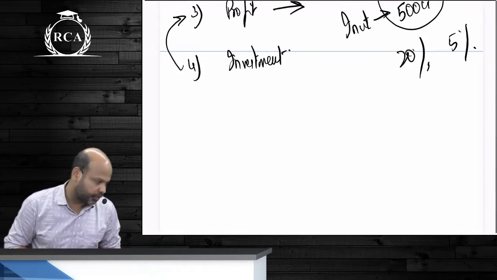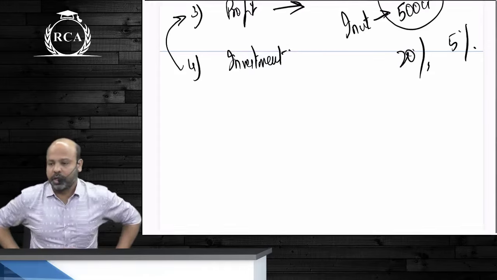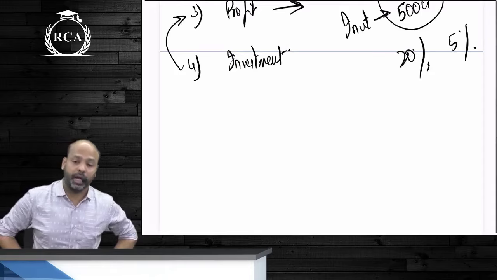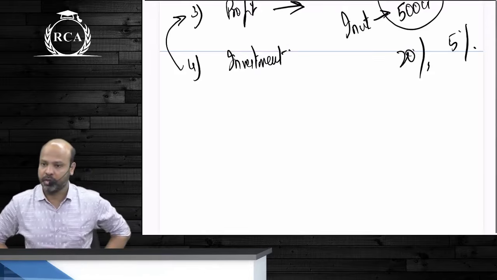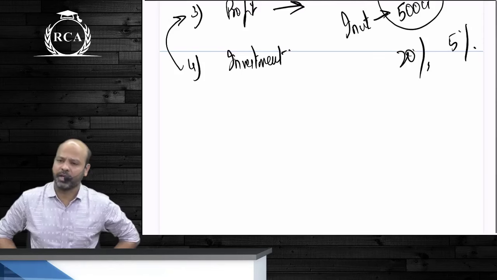What are the objectives of cost accounting? Ascertainment of cost, determination of selling price and profitability. Next, cost control and cost reduction. And the final one,